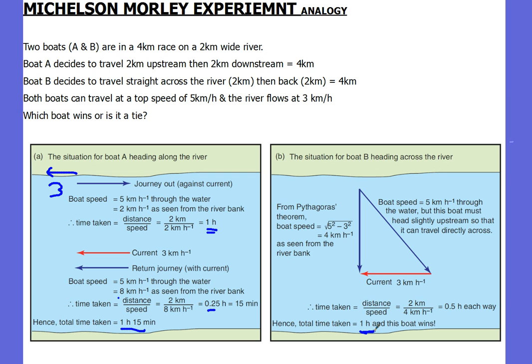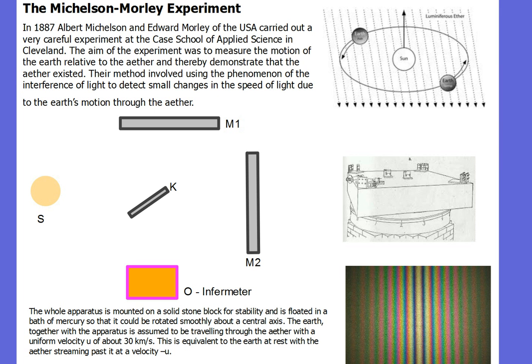And this is similar to the ether wind and Michelson-Morley analogy. The light travelling in different directions relative to the ether wind will be travelling at different speeds, just like these two boats travelling at different directions through the stream end up travelling at different speeds. So the Michelson-Morley experiment was an experiment to measure the presence of the ether and therefore prove the ether model. How they're going to measure the ether was by measuring the ether wind, and how they're going to measure the ether wind was by measuring the fact that light had different speeds in different directions.